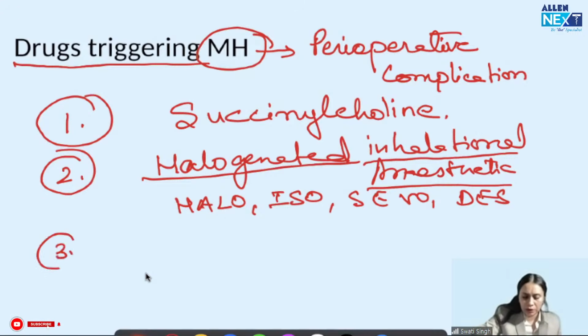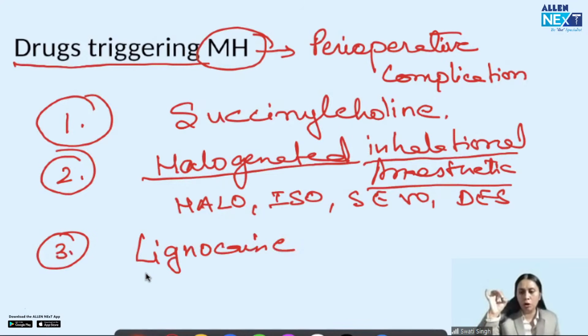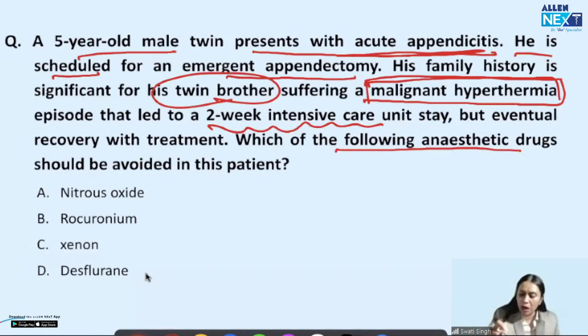And the third drug which triggers malignant hyperthermia is lignocaine. So this you have to keep at your fingertips, the drugs triggering malignant hyperthermia. These are the only three groups of drugs which trigger malignant hyperthermia. So coming back to the question, which of the following anesthetic agents should be avoided? Anyone can give me the answer.